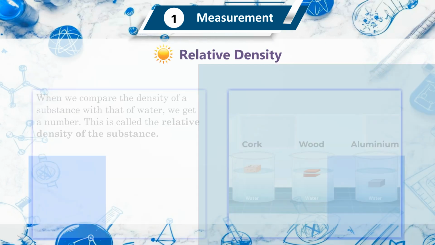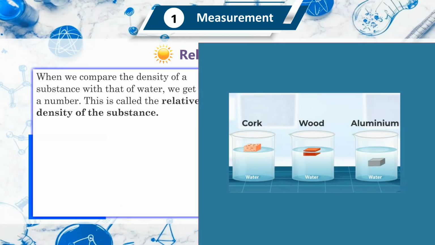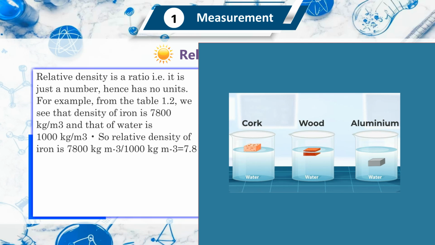Relative density. When we compare the density of a substance with that of water, we get a number. This is called the relative density of the substance. Relative density equals density of the substance upon density of water. Relative density is a ratio, hence it is just a number and has no units.